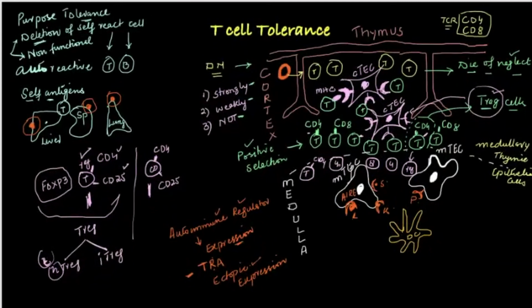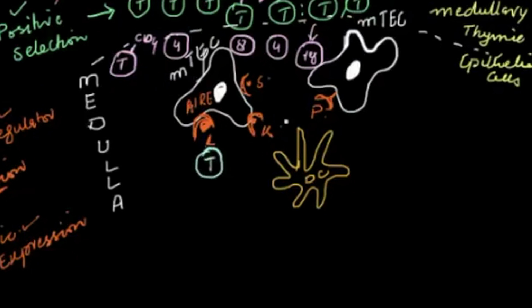Some of these CD4 and CD8 cells maybe will recognize them, they are autoreactive. So let's say, I'll just mark them green again. Let's say this is autoreactive T cell for lungs. This is autoreactive T cell for kidney. This is autoreactive T cell for spleen.